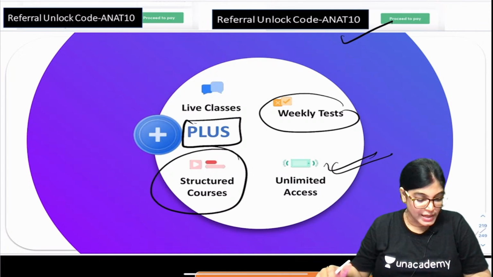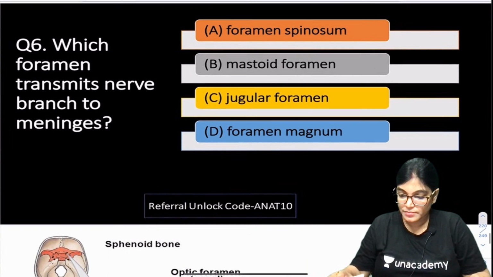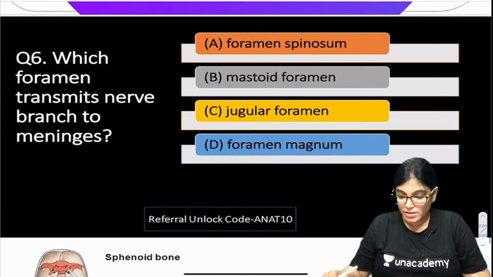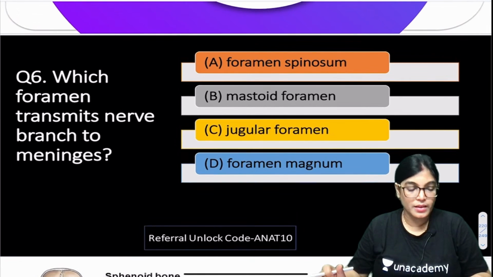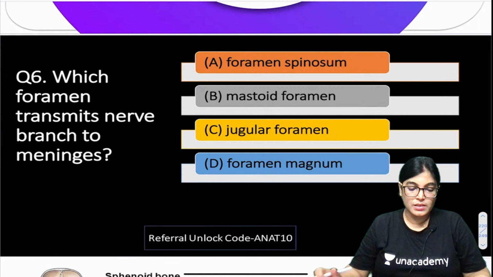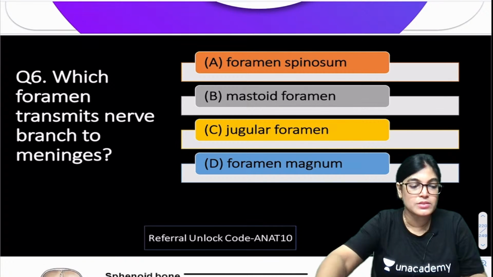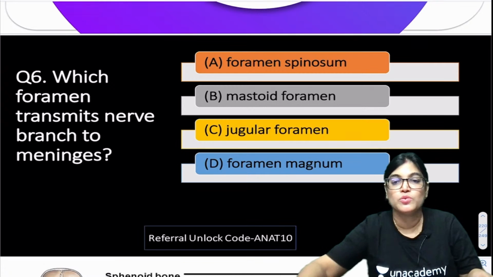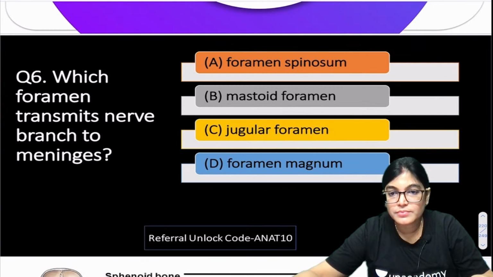All the best. Now let's come up with the next MCQ for today's session, that is question number 6. Okay students, let's move on to question number 6. Which foramen transmits nerve branch to meninges? Okay everyone, this is question number 6 for you. So do mark the correct answer. Take your time.